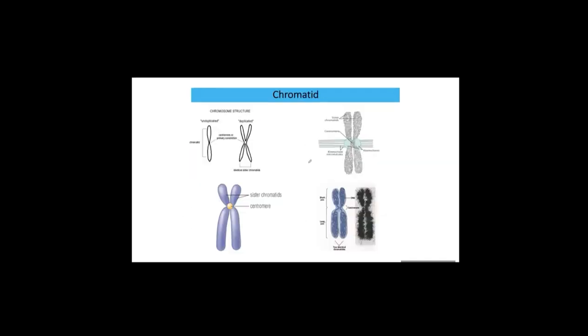So one more time, this is an unduplicated chromosome. When the cell does not undergo mitosis, the chromosome has this configuration. But when the cell decides to commit to mitosis, the chromosome, the DNA doubled. We call this sister chromatid. So a duplicated chromosome is produced during S phase in the cell cycle.